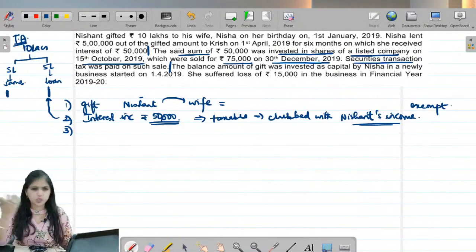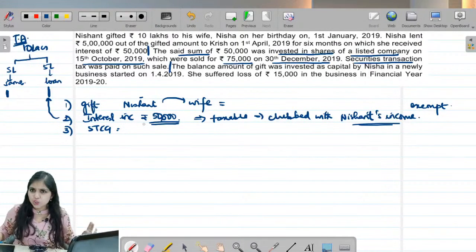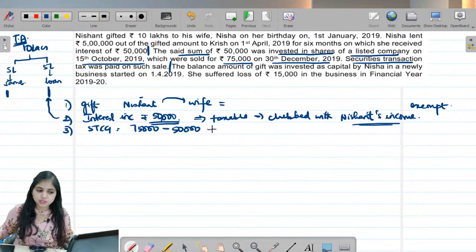This will be long term or short term. Obviously, the period of holding is less than 12 months, so it has to be short term. So there is a short term capital gain of how much? Short term capital gain, no indexation also. Straight away I can say full value consideration minus cost of acquisition 50,000.